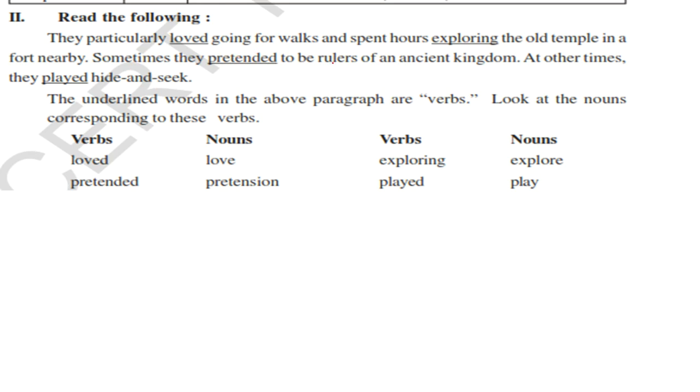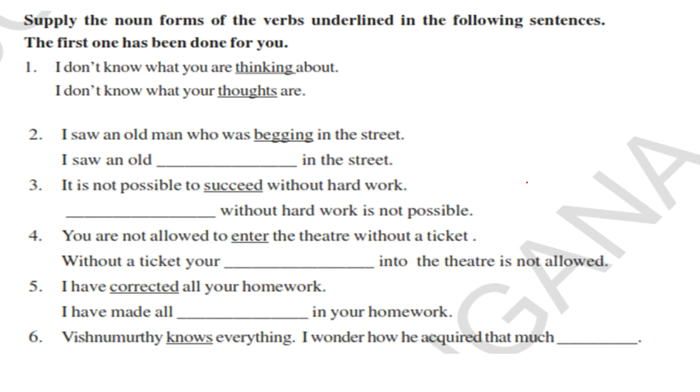Now see here: they particularly loved going for walks and spent hours exploring the old temple in a fort nearby. Sometimes they pretended to be rulers of an ancient kingdom. At other times, they played hide and seek. So in the fort, they used to do all these things. The underlined words in the above paragraph are verbs. Look at the nouns corresponding to these verbs. So loved is a verb, whereas love is a noun. Pretended, verb; pretension, noun. Exploring, verb; exploration, noun. Played, verb; play, noun.